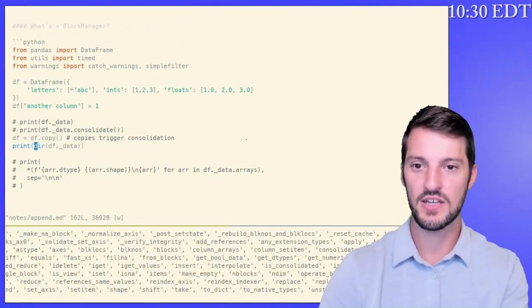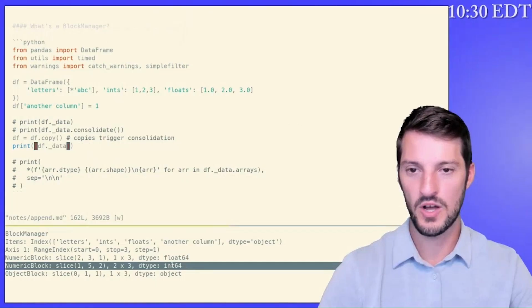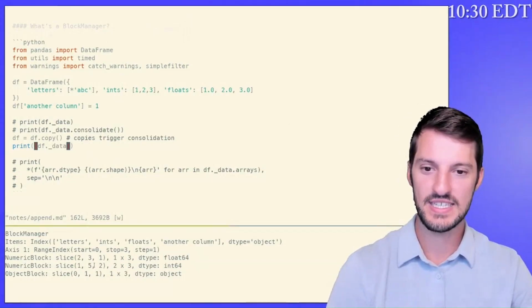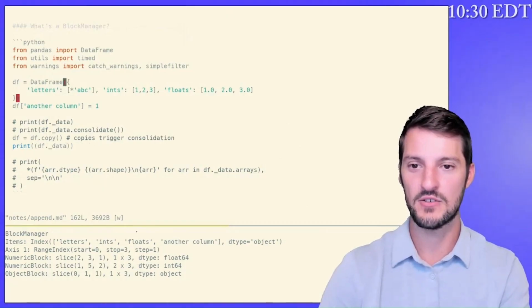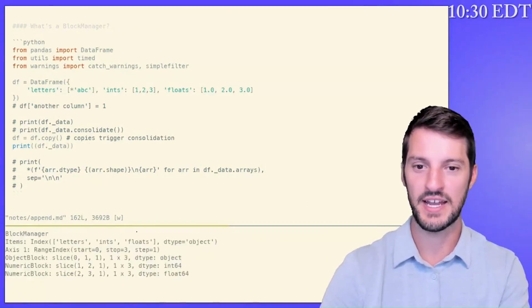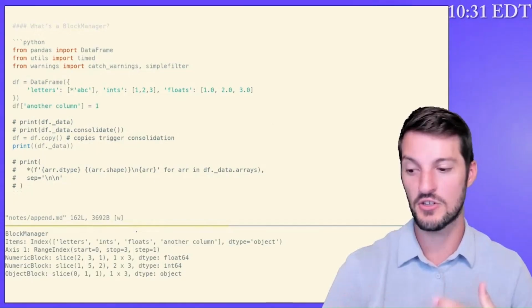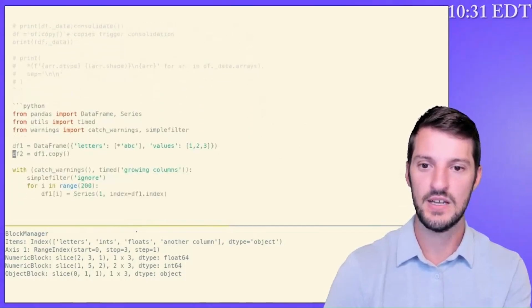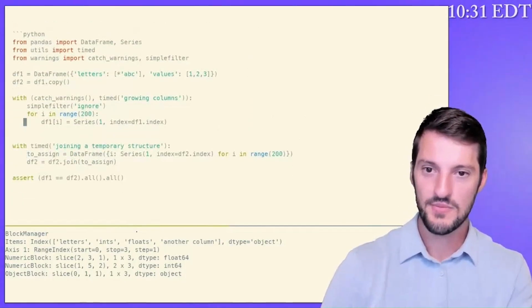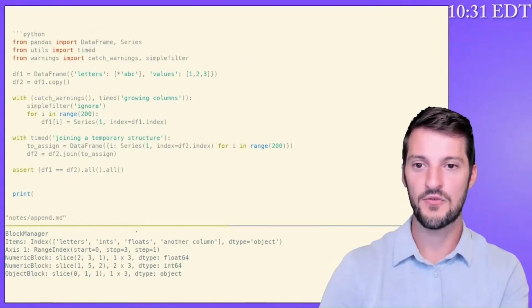Now if I look at this block manager again, we only have one int64 type block, but we can see that the slice is now 2 by 3 instead of 1 by 3. I'll comment that out, and it's 1 by 3, and when I leave that back in, it's 2 by 3. So we can think about how pandas is actually using NumPy to back all of the columns on this data frame.